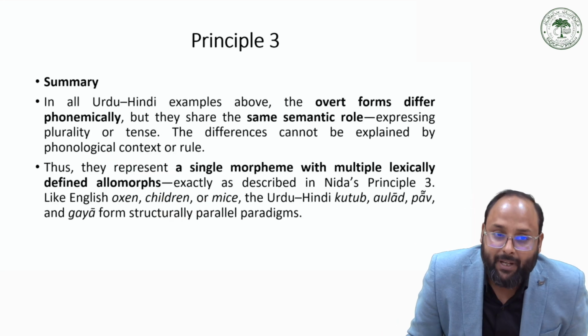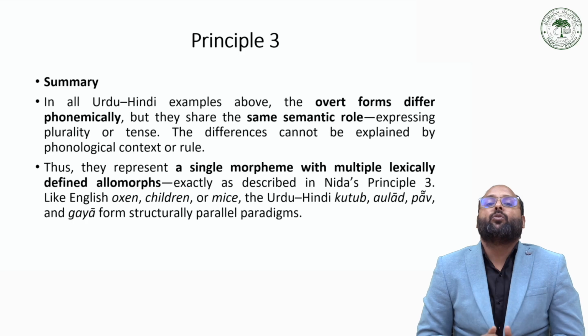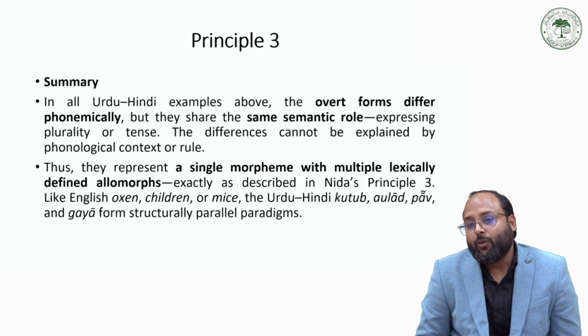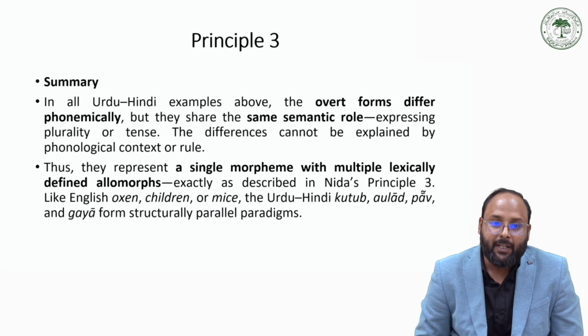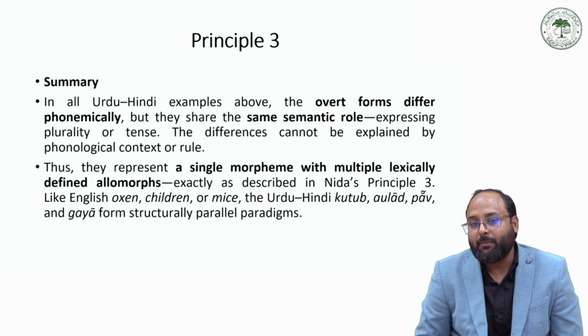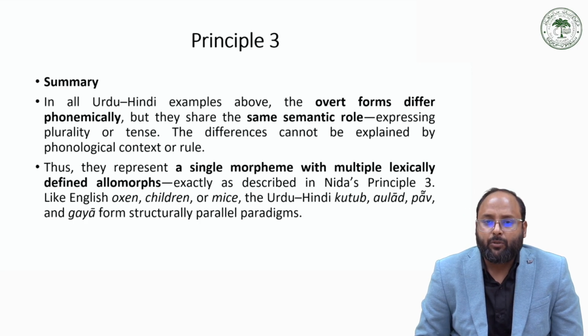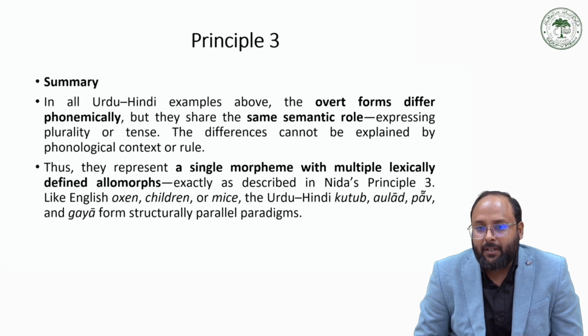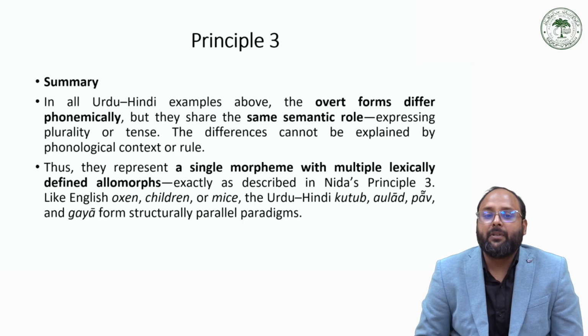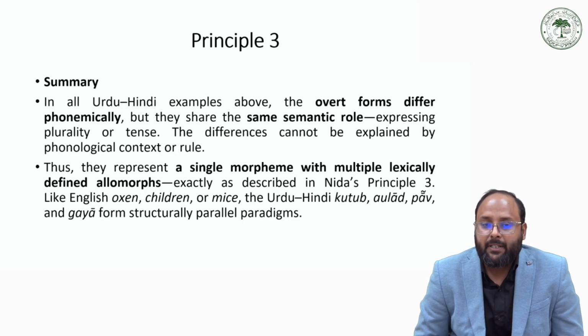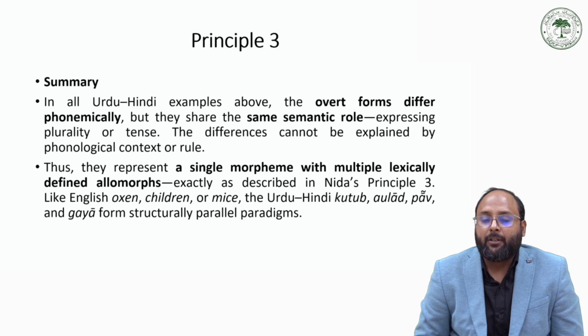So when we summarize this, in all the Urdu Hindi examples above, the overt forms differ phonemically, but they share the same semantic role, expressing plurality or tense, but the difference cannot be explained by phonological context or rule. So in principle three, we have variation in the form, and they give the same meaning, but the variation cannot be phonologically defined.